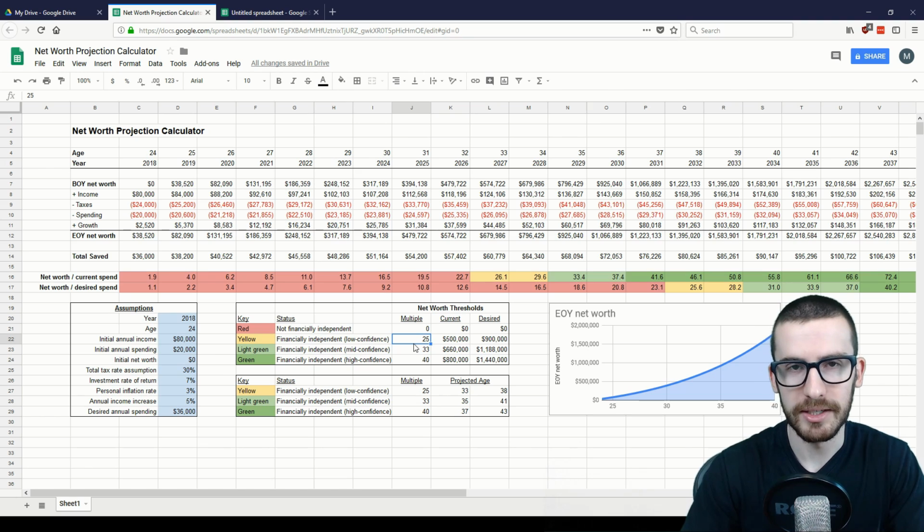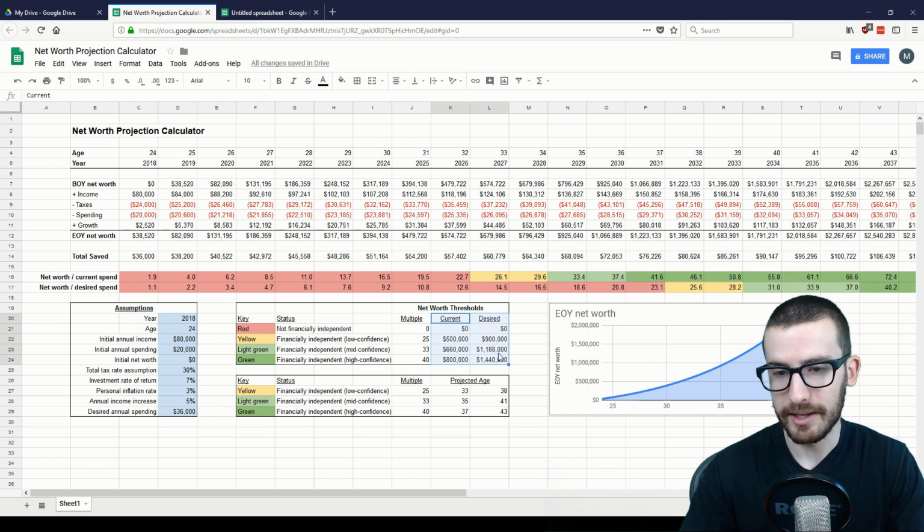Obviously, this is no guarantee, but you can increase your confidence that the amount that you have will be sufficient to sustain you by increasing that multiple of your annual spending. In this case, to achieve a high confidence of your financial independence, you would achieve a multiple of 40 times your annual spending. We have those net worth levels calculated here in today's dollars, as well as the projected age you will achieve each of these levels of financial independence.